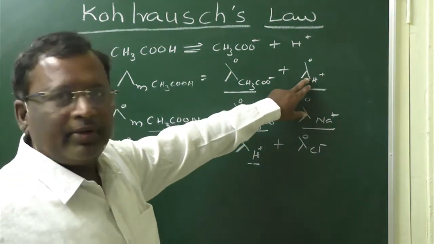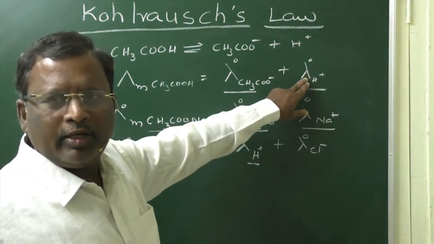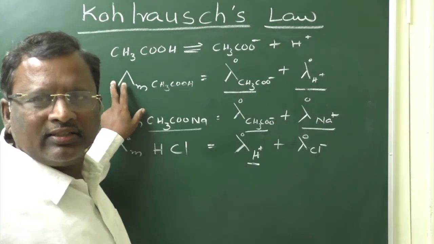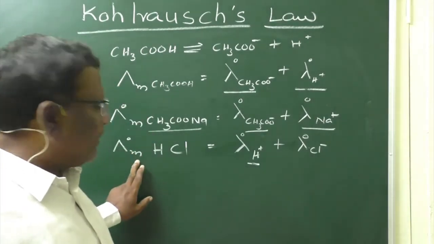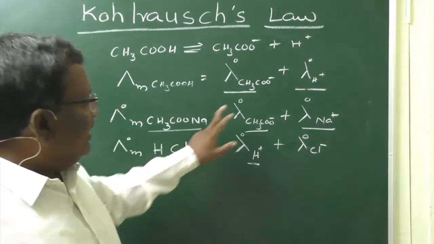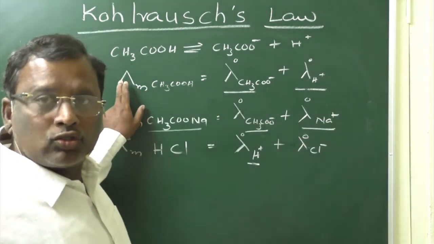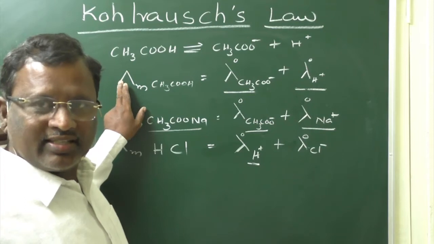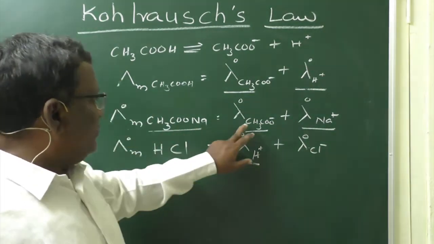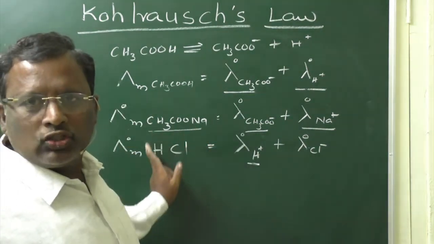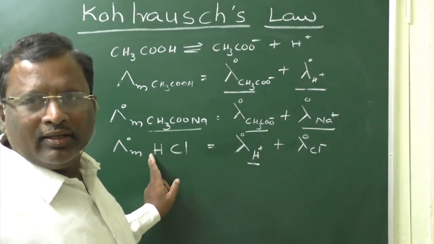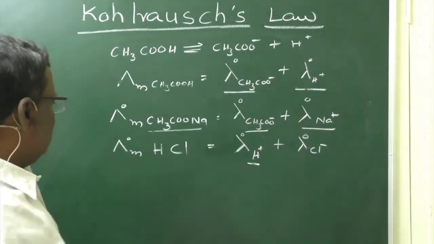H plus ions' limiting molar conductivity cannot be determined from acetic acid, but it can be determined from HCl. Acetate ions' limiting molar conductivity cannot be determined from acetic acid, but it can be determined from sodium acetate because these two are strong electrolytes. Let us take another electrolyte which is NaCl.